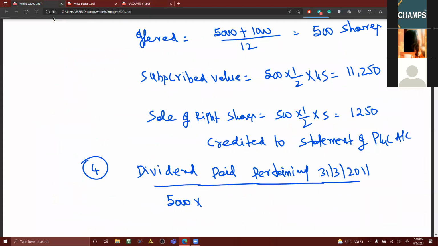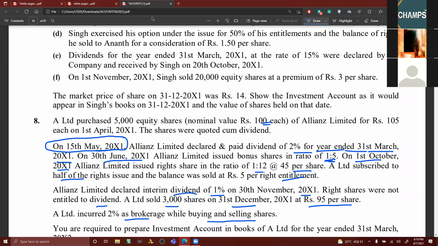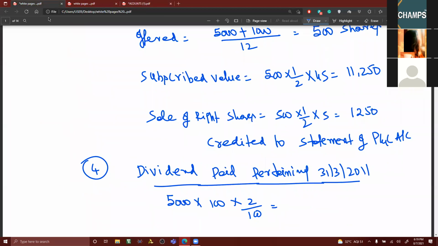So 5,000 into 100 into 2%. 1% is interim dividend. Previous year dividend is 2%. How much is that? 10,000.